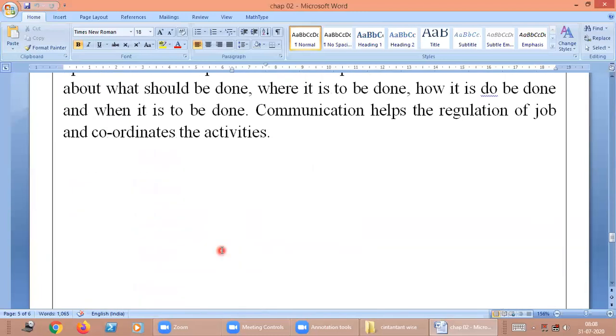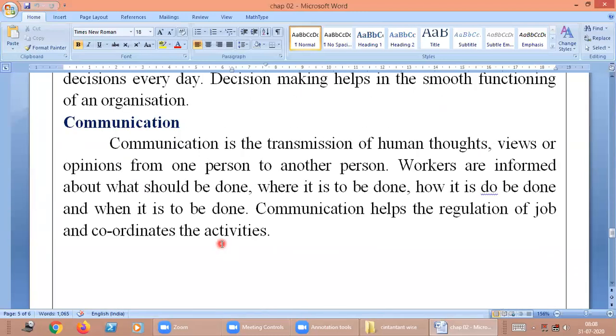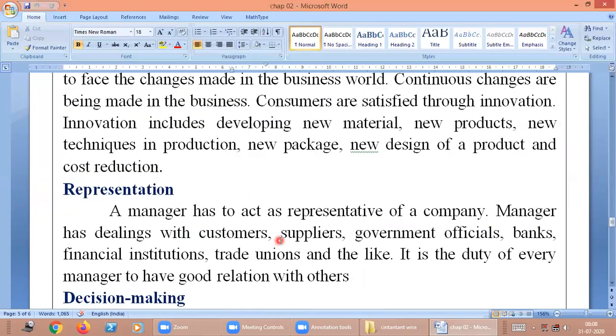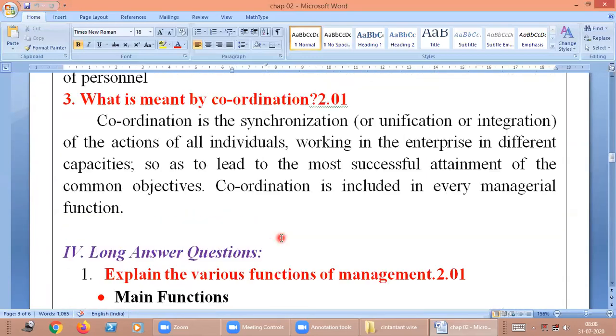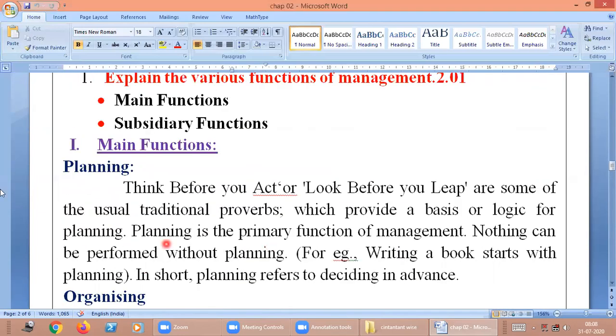Next, communication. Communication, which means we have to give the communication through human, the views of the organization, of one person to another person. The workers are informed what is to be done, where to be done, how it will be done. Communication helps the regulation of jobs and coordination of activities. These are the main functions and subsidiary functions of management. You can go through the question and answers. Both the questions come in the only 15 mark.